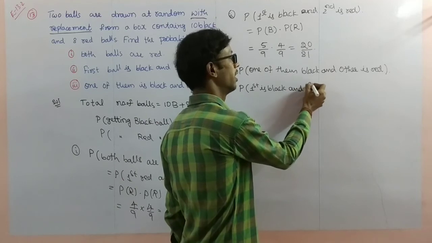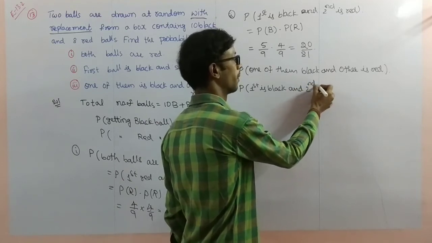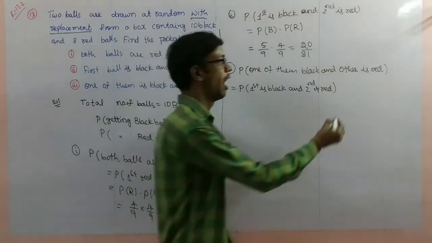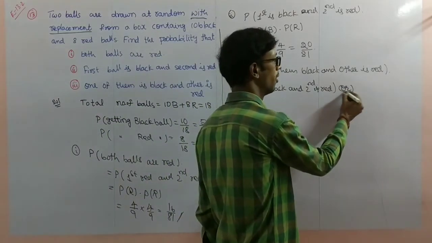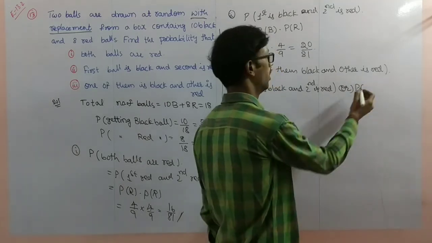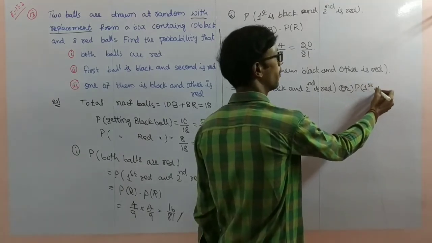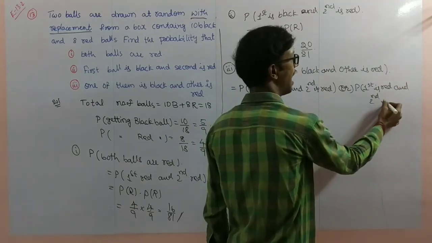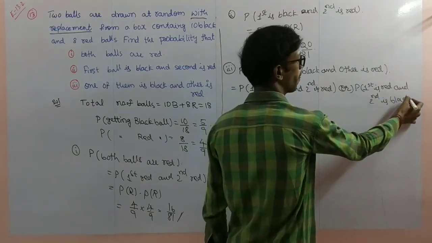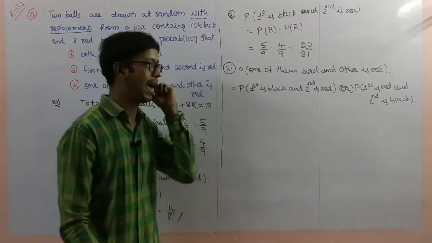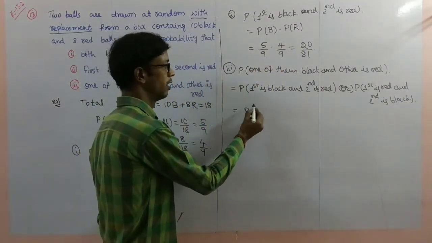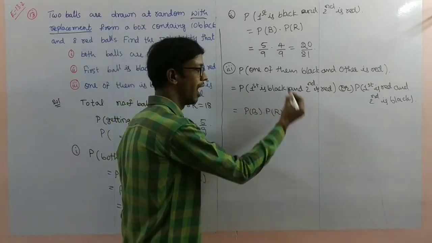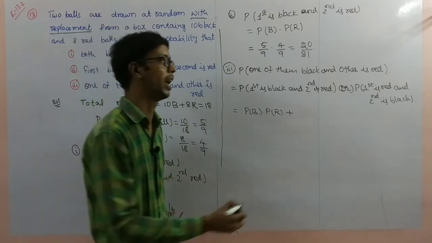And second is red. This is one possibility: the first is red and the second is black. We can also write this one: first is black, second is red. "Or" is there, which means you have to make an addition.